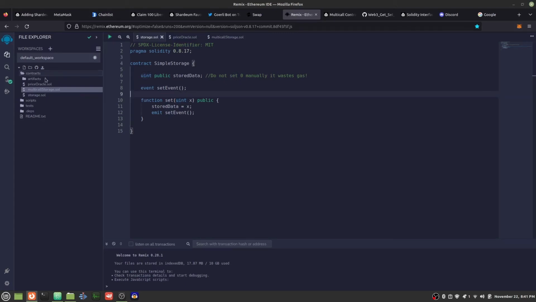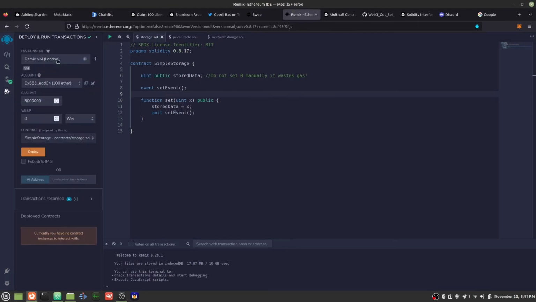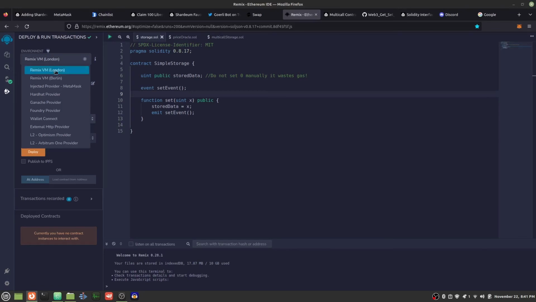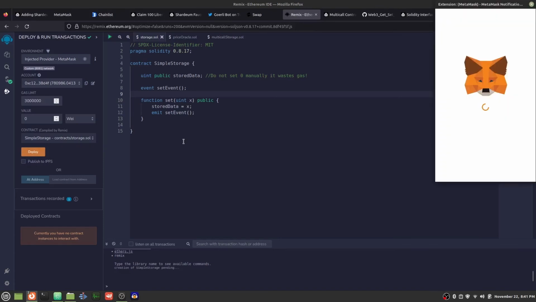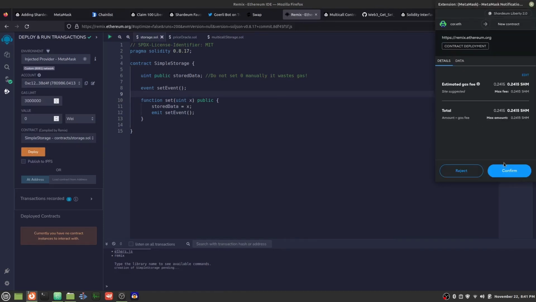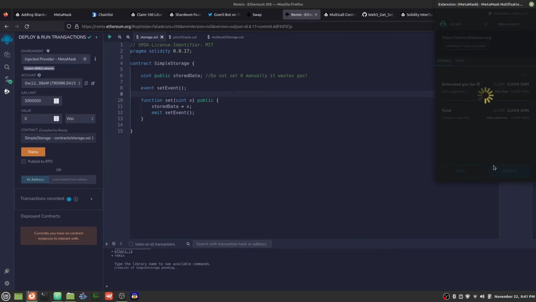I'm hitting Control S to compile the contract. By default, I'm in the virtual machine for Remix IDE. So to access any type of chain with MetaMask, we have to go to injected provider, MetaMask. Looks like it's connected. Now I'm going to hit deploy. And now MetaMask is going to ask me to sign this transaction to confirm I want to deploy this contract to Shardium.